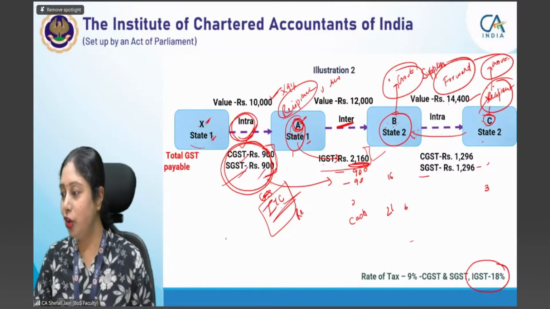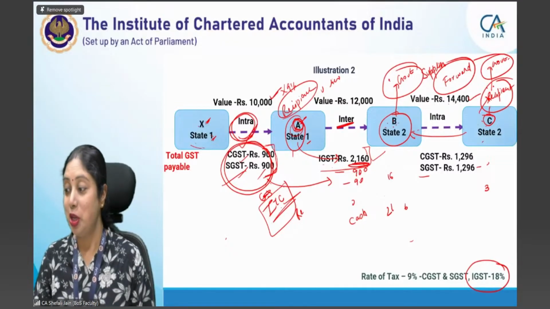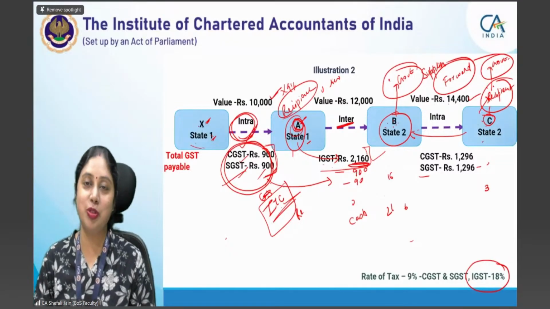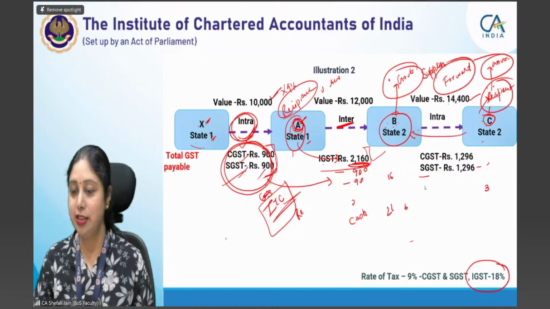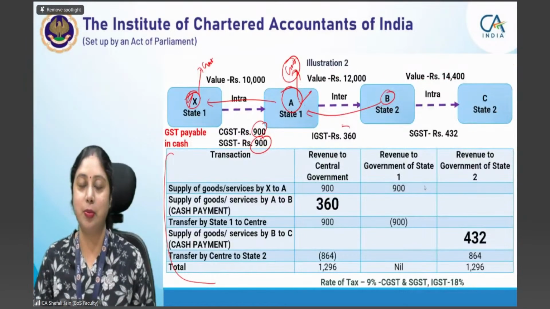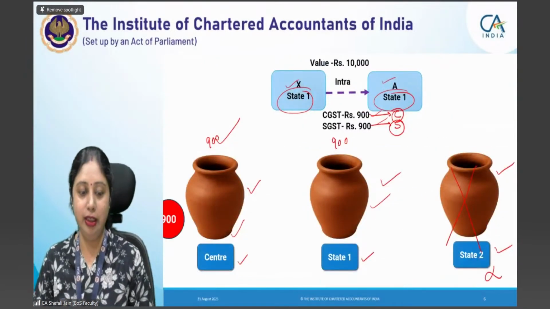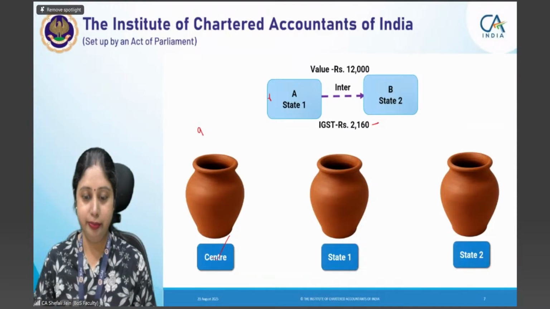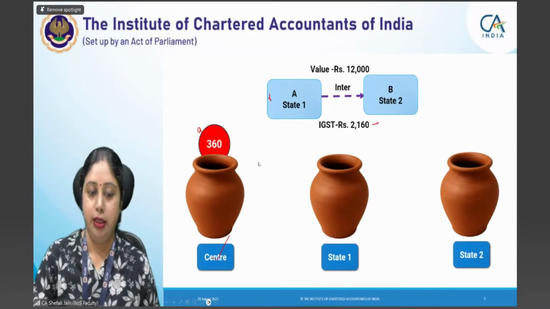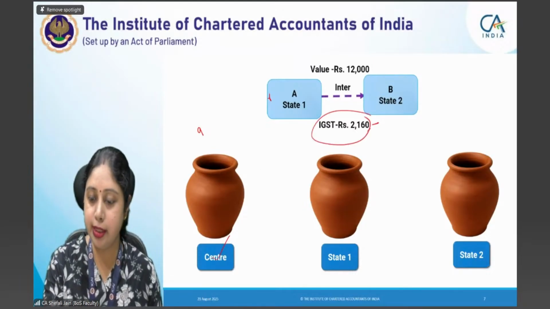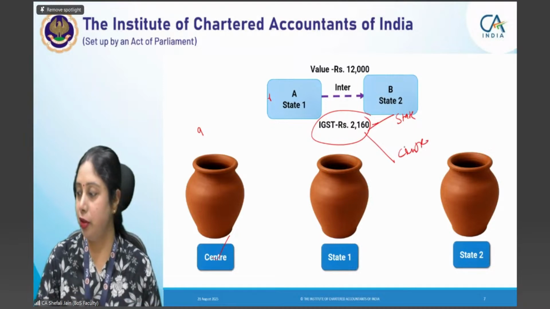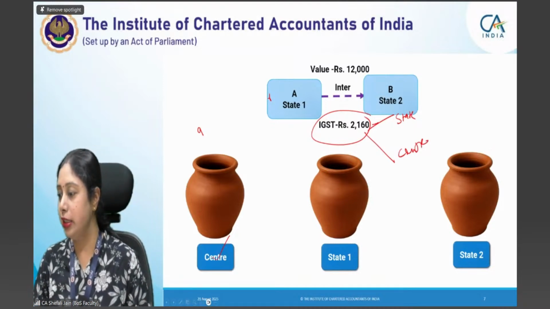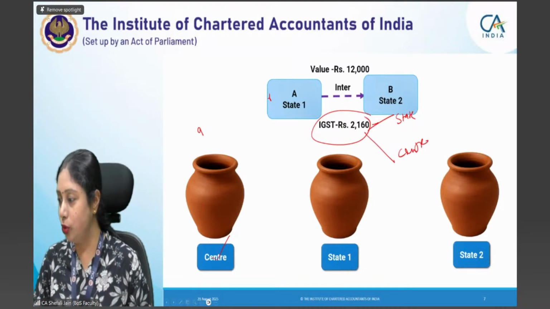CG is the villain for us. It will collect all the GST amount. But CG will apportion it also. You remember chapter 1 where we discussed that the central government will apportion. This IGST amount will be apportioned by the central government between state and center. Don't worry, the center will get its share. Everybody is very much bothered about the center's loss. That is not the case. We can take a simple example of a food bill. We pay tax at a restaurant as a recipient and it is paid by the supplier.